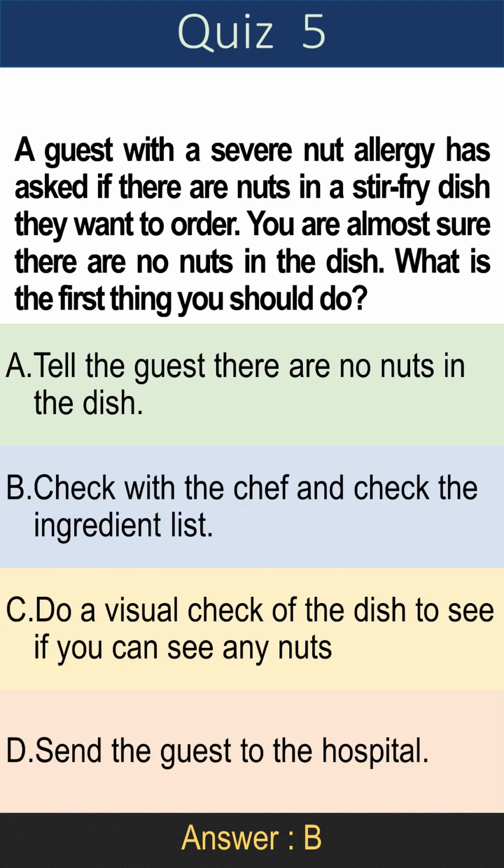Question 5. A guest with a severe nut allergy has asked if there are nuts in a stir-fry dish they want to order. You are almost sure there are no nuts in the dish. What is the first thing you should do? A. Tell the guest there are no nuts in the dish. B. Check with the chef and check the ingredient list. C. Do a visual check of the dish to see if you can see any nuts. D. Send the guest to the hospital. Answer is B. Check with the chef and check the ingredient list.